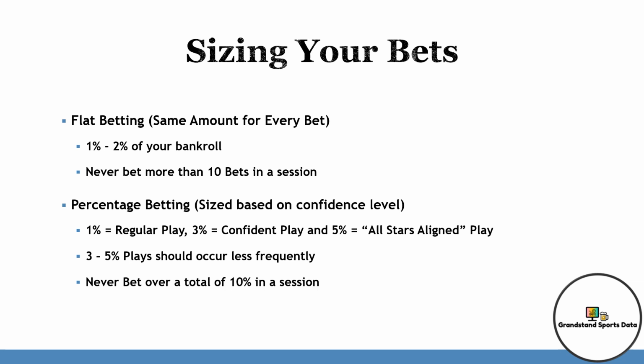If you start throwing around 5% plays after 1 day of losing, this can really puncture your bankroll. I cannot stress this enough. Your bankroll must be examined very often using this bet sizing strategy. Also, keeping records of your past results is extremely crucial when using percentage betting. Using past results will help you identify when a play is a 5% or only a 1%. This is not a strategy you can just wing and hope for the best.